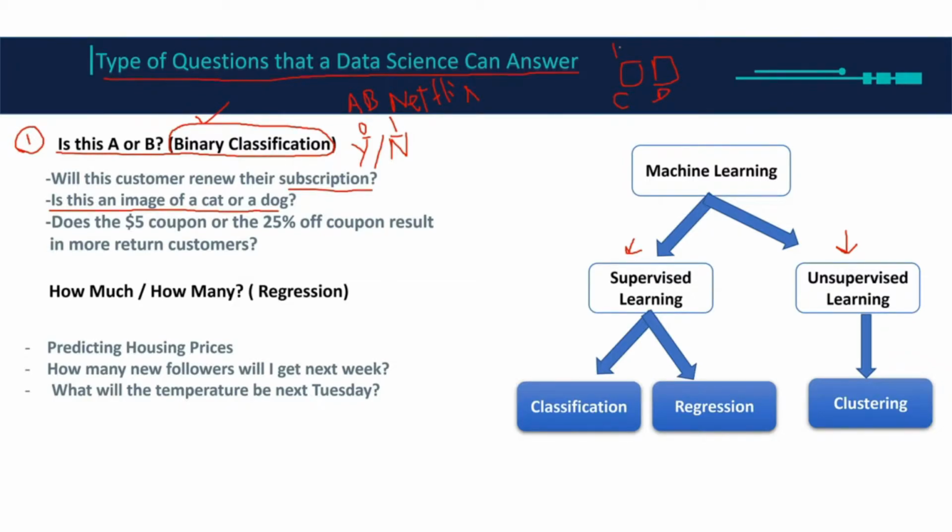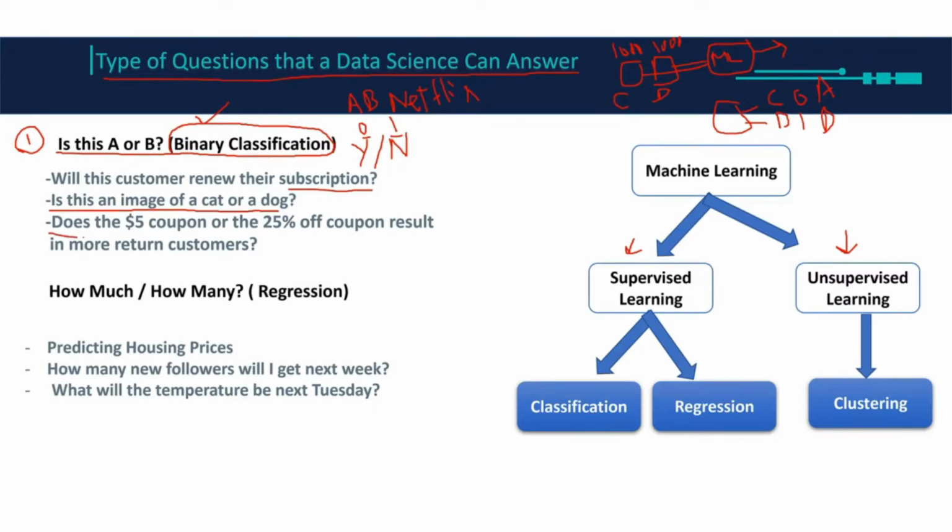And I have, let's say, 1000 images of each, and I'm going to throw both of them into the machine learning algorithm. The algorithm is going to take these images and learn from them, and then I'm going to give it a new image. I want the machine learning algorithm to tell me if this is a cat or a dog, 0 or 1, A or B. So this is another example of binary classification.